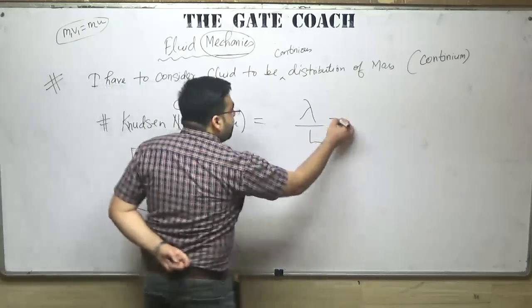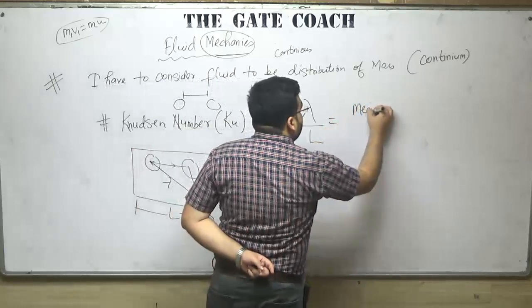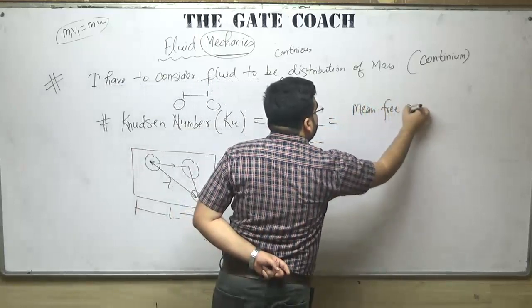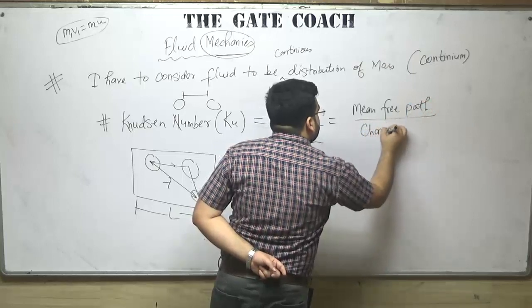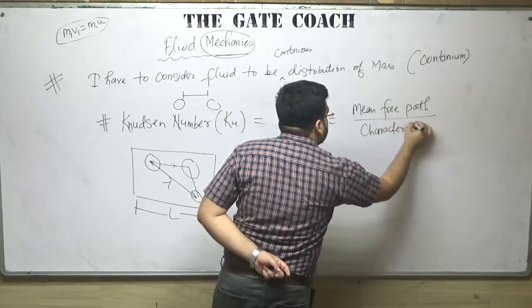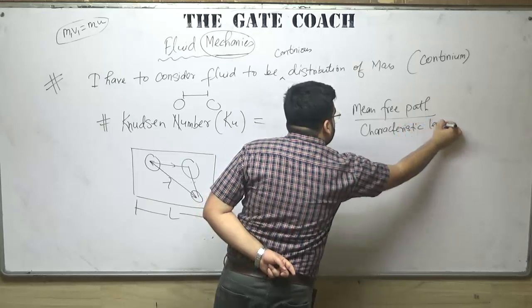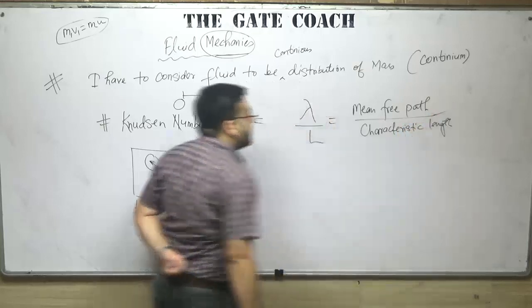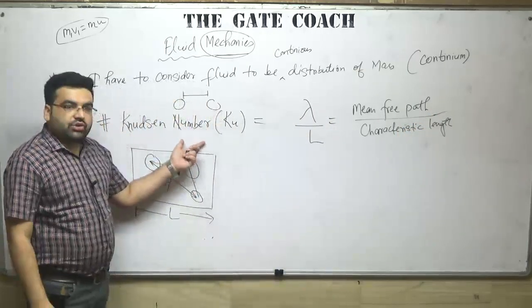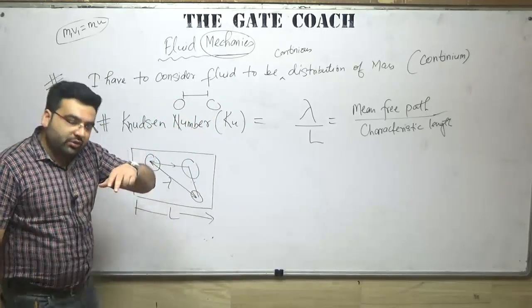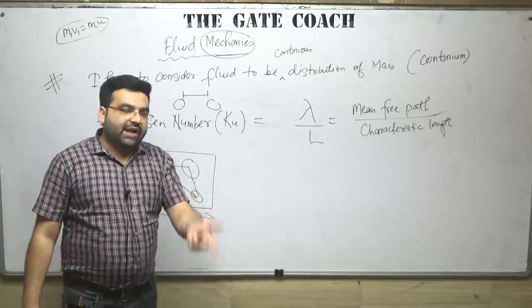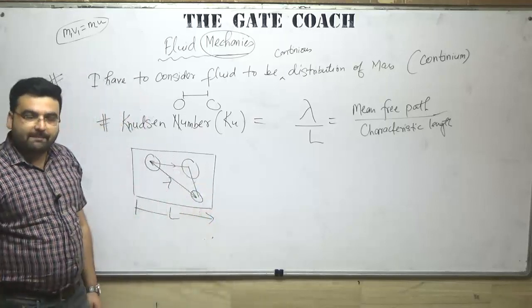So lambda is the mean free path, upon the characteristic length. That is the Knudsen number. And the Knudsen number is a very frequent question in interviews: what should be the value of the Knudsen number to make it a continuum, and what should not be the value?